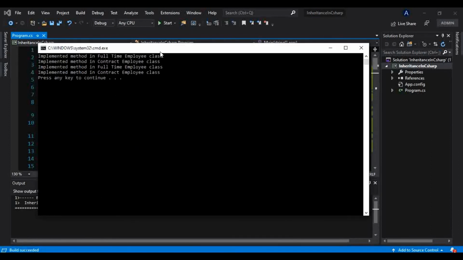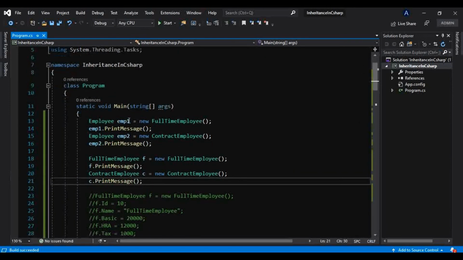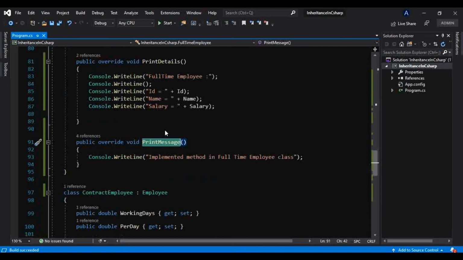Don't worry, it is also working fine. Now where is the abstraction? If you right click here or hover your mouse here, what it says, it is returning nothing, that is void, and it is a full-time employee class method print message. If you right click on that and go to definition, it will redirect you to the definition of that method, that is the logic of that method, the implementation of that method.